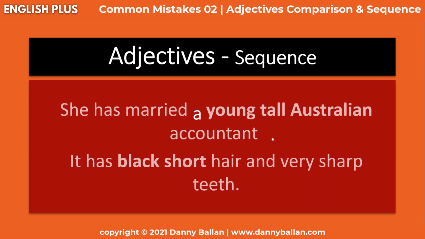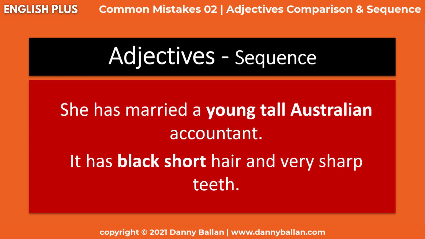She has married a young, tall Australian accountant, and it has black, short hair and very sharp teeth. Here, it is a little bit more confusing than the first example, because when we think about it, young, tall, Australian, they're all facts. They're not opinions. When we talk about black, short hair, we're not talking about opinions. It's black, it's short, these are facts. So how can we sequence our adjectives in this case?